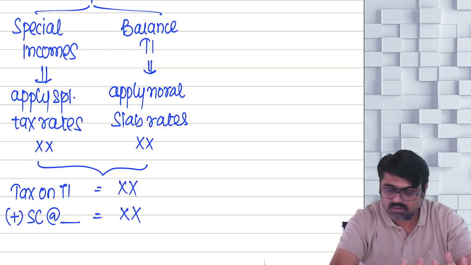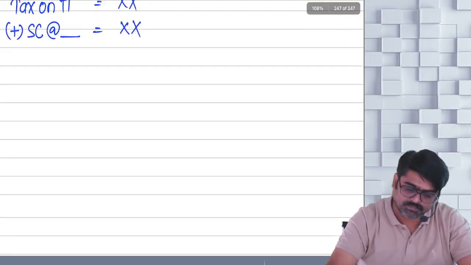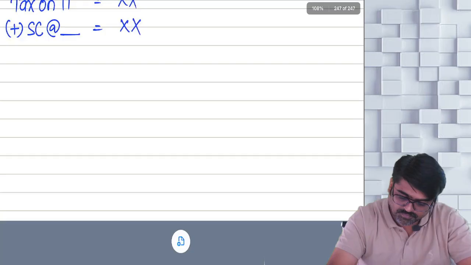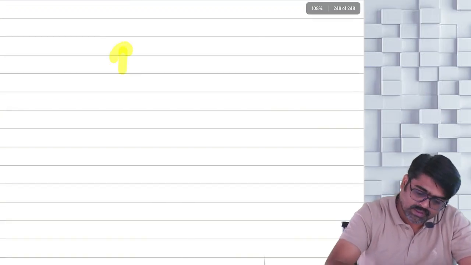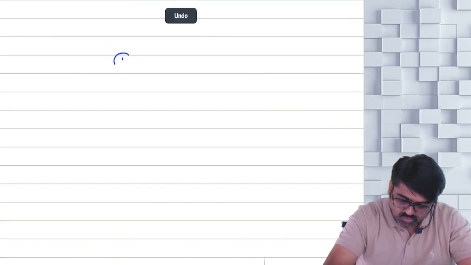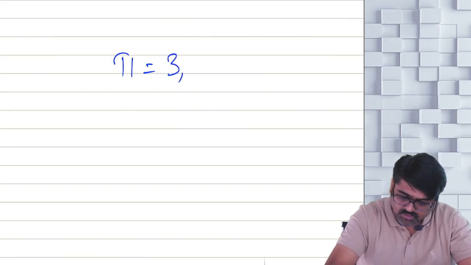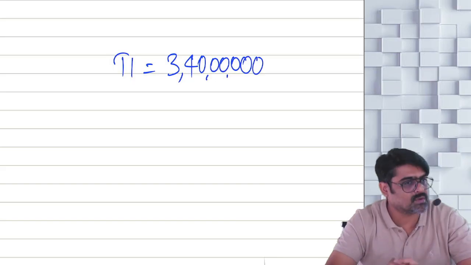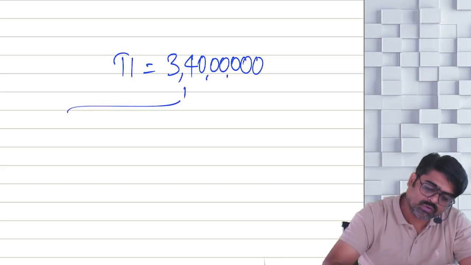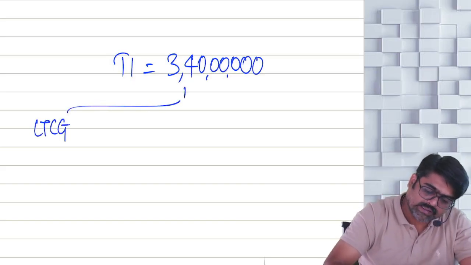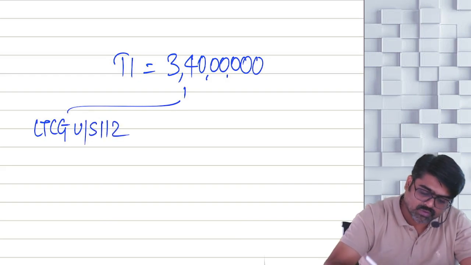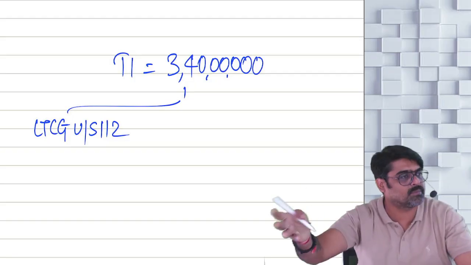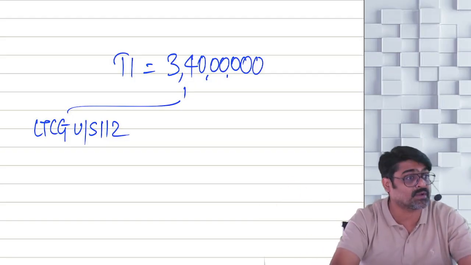So for example, if my total income is 3 crore 40 lakhs. Out of that total income, LTCG under section 112 is taxable at 12.5%. In the capital gain chapter, you will come to know the rates of capital gains also.